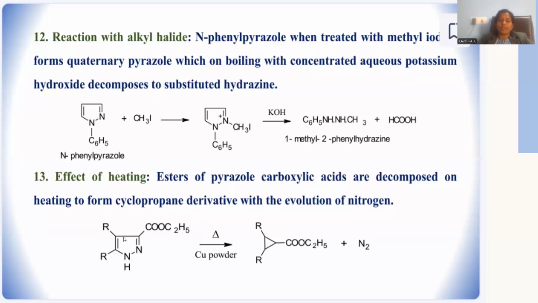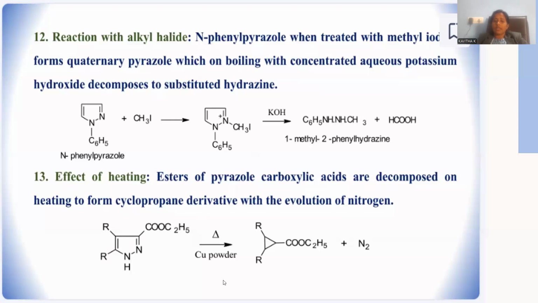And the effect of heating: let me heat a pyrazole molecule in the presence of copper powder. Ring contraction is possible wherever nitrogen molecules are present. These nitrogens are decomposed in such a manner that nitrogen gas is evolved. The 3 carbons located within the molecule will be contracted, giving rise to a 3-membered ring system.